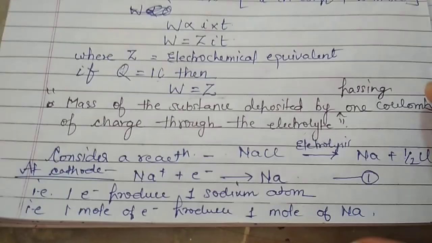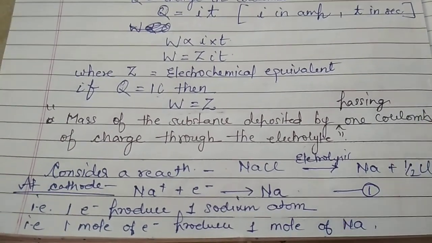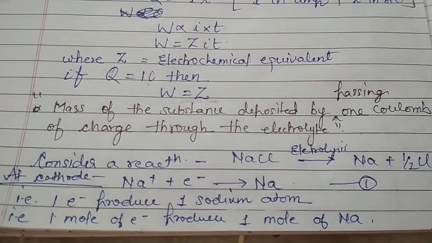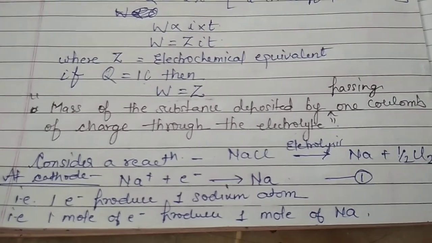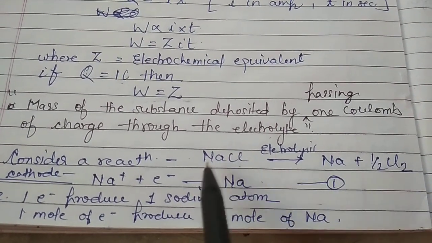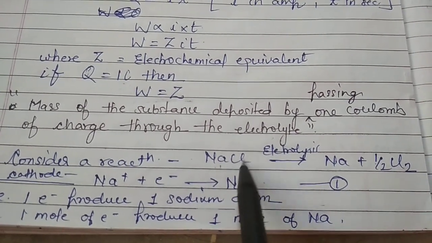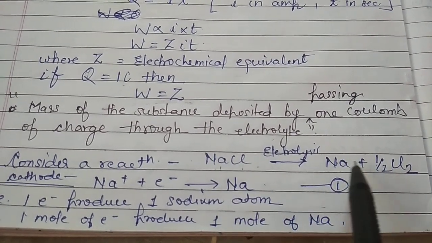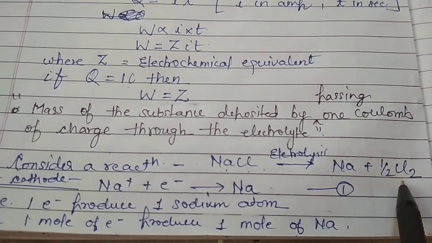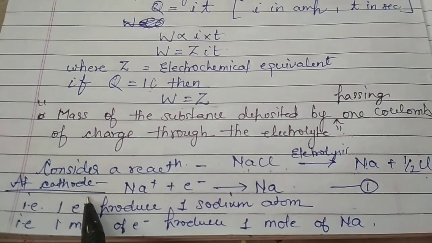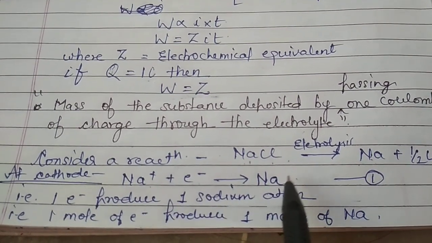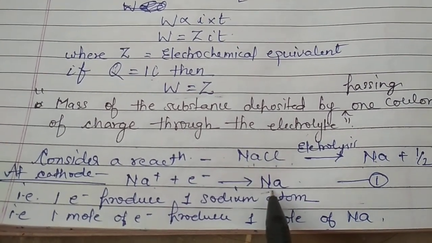Now let's see with the help of one example how we are to calculate the value of W or Z in numericals. Let's take the electrolysis of molten sodium chloride. On electrolysis of molten sodium chloride we would be getting sodium at the cathode and chlorine at the anode. At the cathode, sodium ion on electronation, means on reduction, sodium would be deposited.